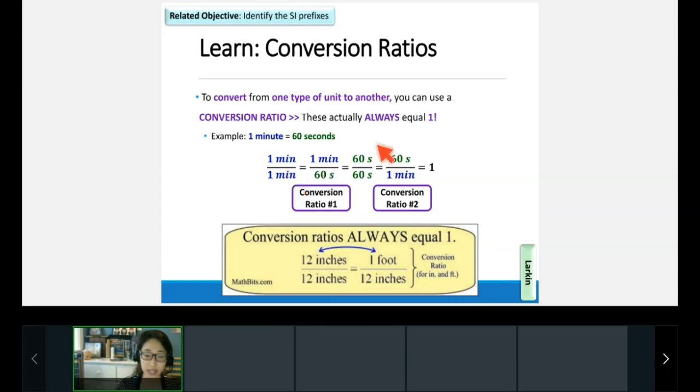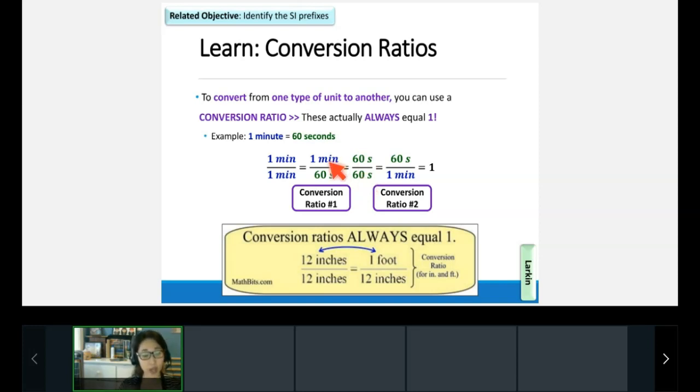Same thing, if I do 60 seconds divided by 60 seconds, what does that equal? It does not equal 60. Anything divided by itself always equals what? It still equals 1, exactly. So 1 minute divided by 1 minute equals 1. 60 seconds divided by 60 seconds equals 1. It always equals 1.